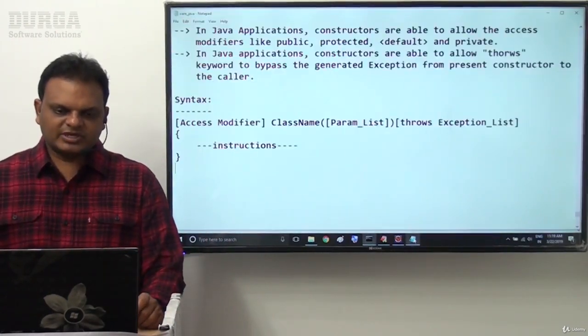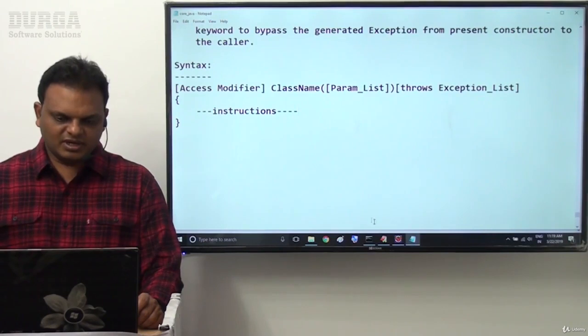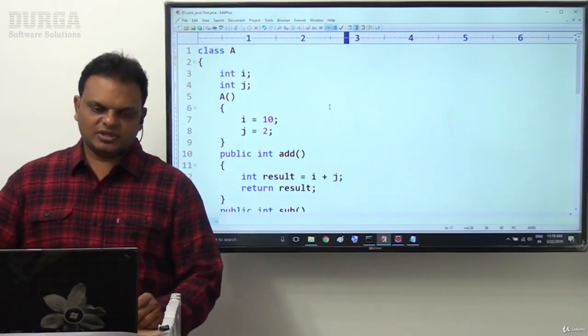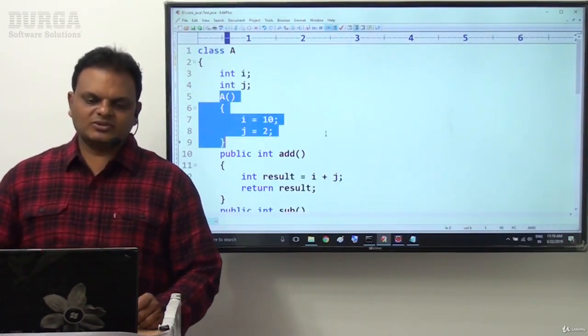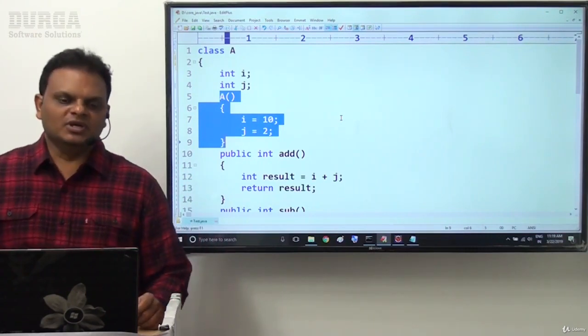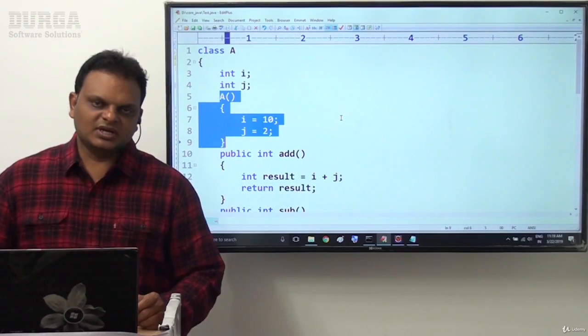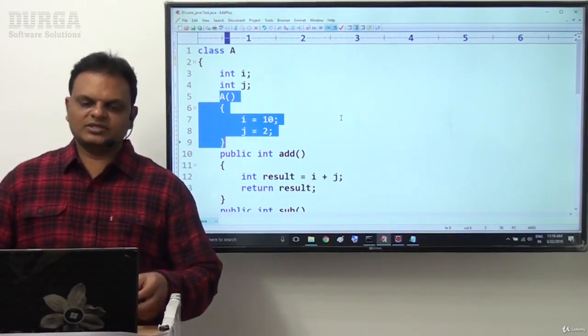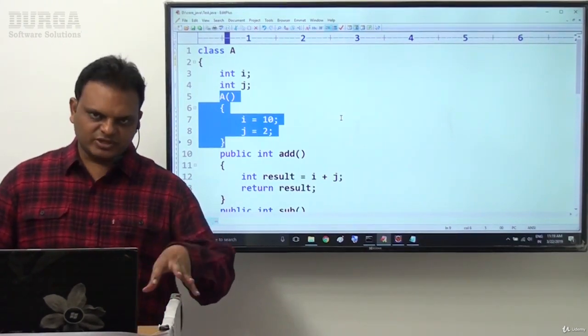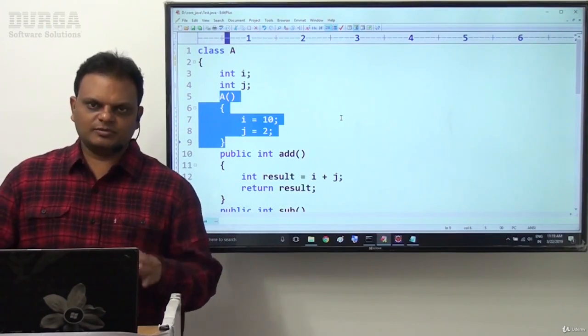So this is basic awareness of the constructor and a simple program on the basis of the constructor. In this program I have utilized this constructor for providing initialization for the class level variables. This is exactly the utilization of the constructor, and a simple program on the basis of constructors.